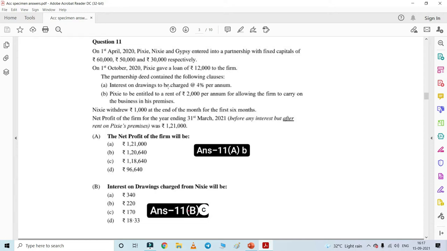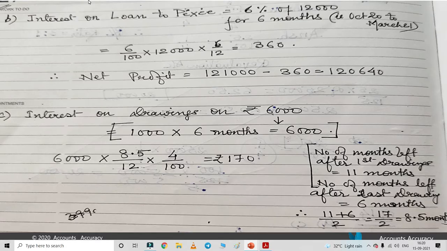Again, there is no rate of interest given in the question. So in case there is no rate of interest provided in the partnership deed, it is taken as 6%, so that will be 6 by 100. As there is no rate of interest provided on Pixie's loan, 6% of 12,000 you need to calculate, and that too for 6 months, that is October to March. So now what will be the interest? That is 6 by 100 into 12,000 into 6 by 12, because it will be provided for 6 months at the rate of 6%. So that will come 360.